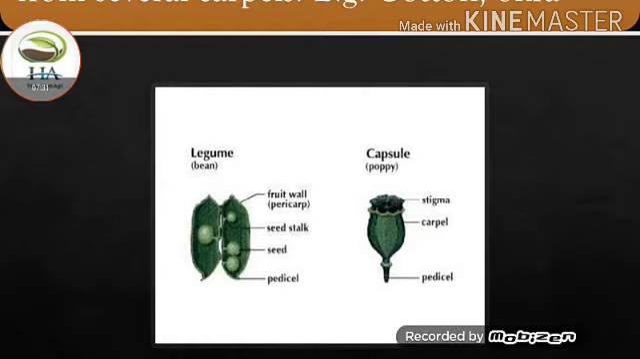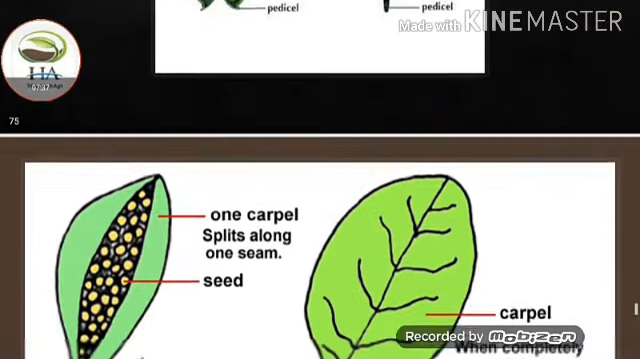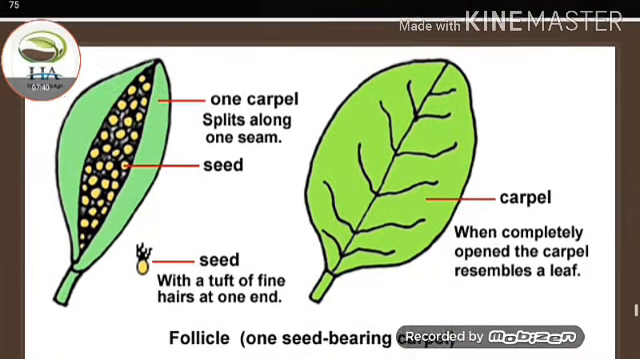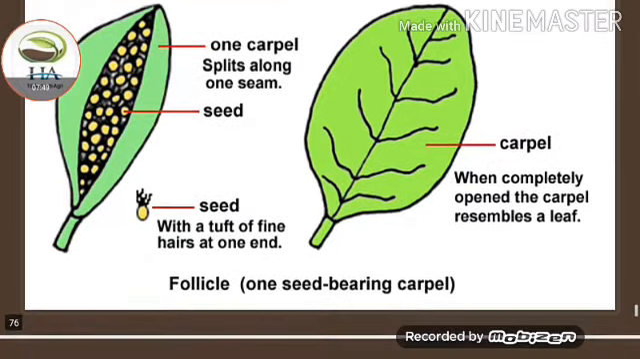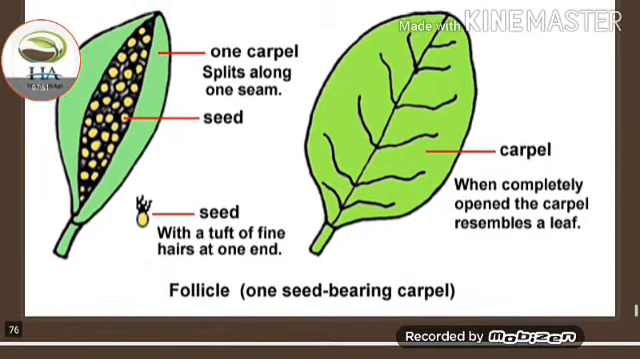In this diagram you can see the first one is a diagram of legume, bean, and the second one is capsule of poppy. This one is the diagram of follicle, one seed-bearing carpel. In this you can see the seed with tough or fine hairs at one end, and the second one is the carpel. When completely opened, the carpel resembles a leaf.